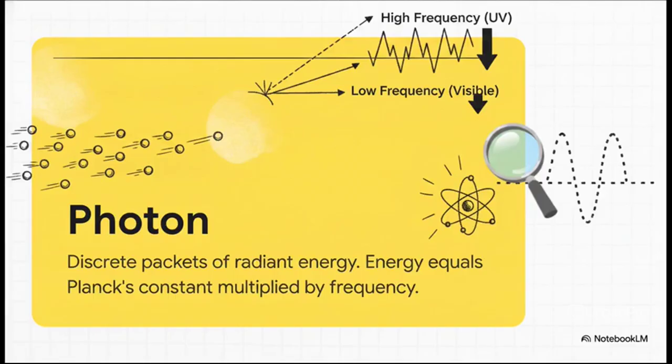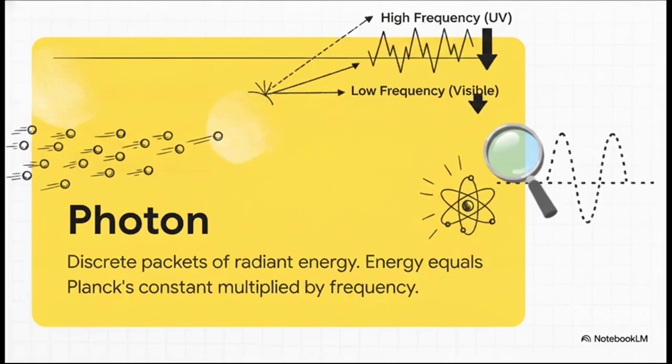The energy of each individual bullet or photon isn't determined by how bright the beam is, but purely by the light's frequency. The base equation is beautifully simple. Energy equals Planck's constant multiplied by frequency. But Einstein took it a step further to perfectly explain the photoelectric effect.